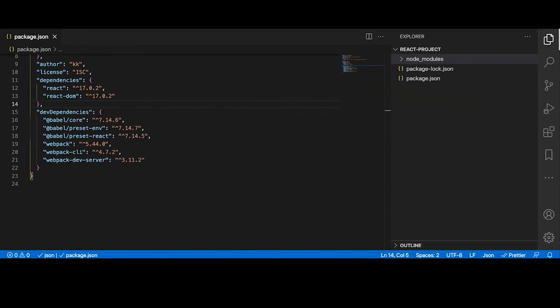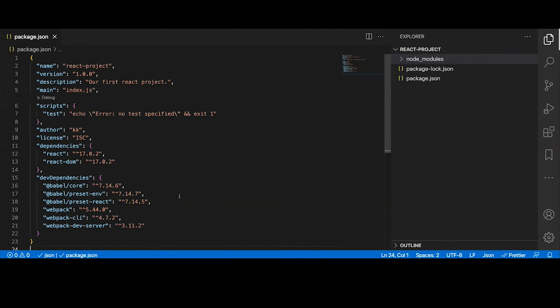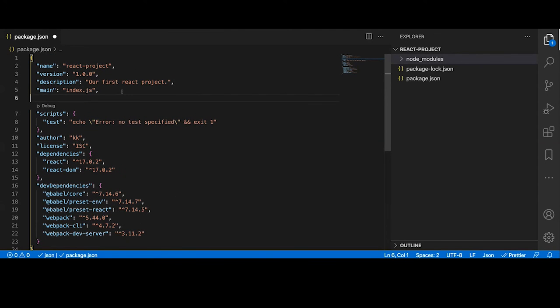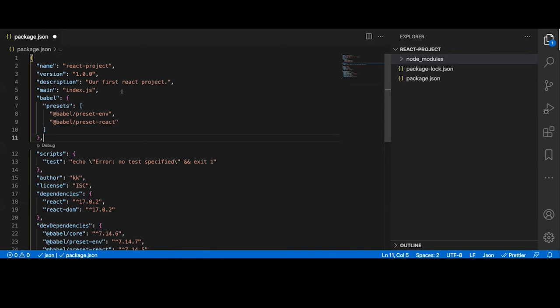When we add this, we need to update our package.json and declare the presets. You don't need to know this, but you can just Google it and you will find this format on the React documentation or the Babel documentation. We need to add this object, so we are telling our React project which presets to use. Presets basically allow you to use the latest version of JavaScript, and you don't have to worry if it is compatible with the previous version. So we are adding these two presets for JavaScript and for React. Okay, let's just save it.